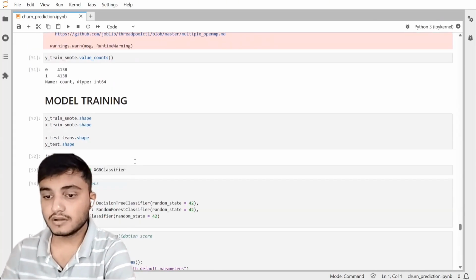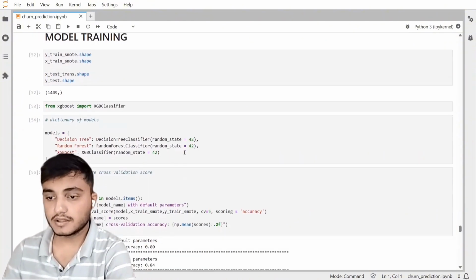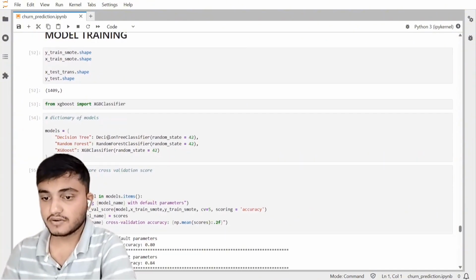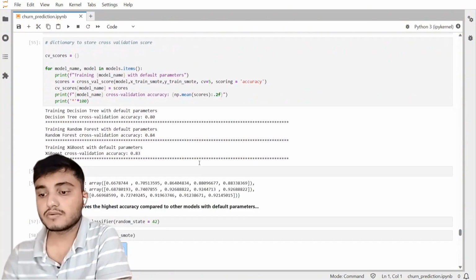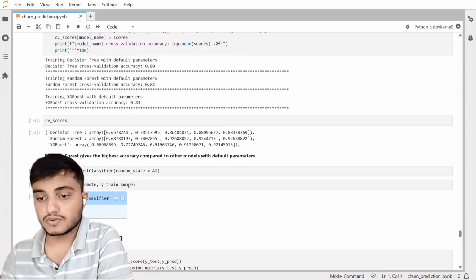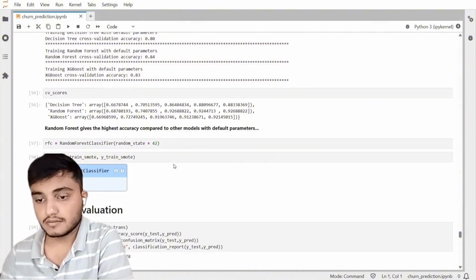After that, I trained the model using three models. This is simply random forest and XGBoost. What I found is that random forest has the highest accuracy compared to other models. So I took random forest in this case.